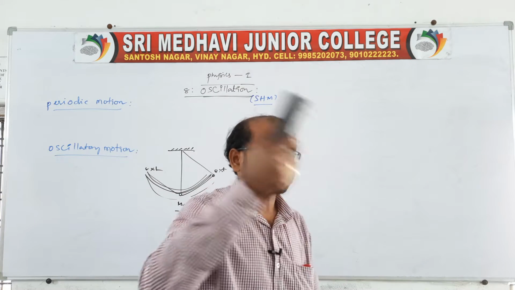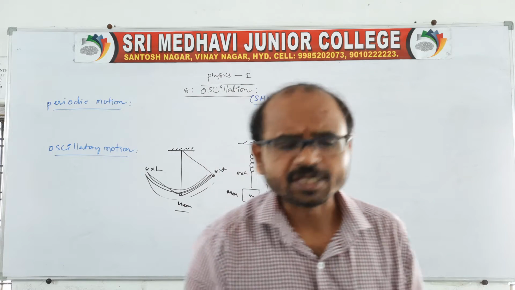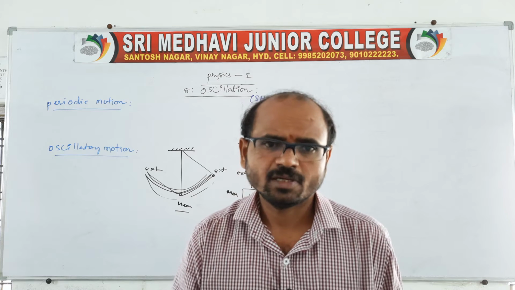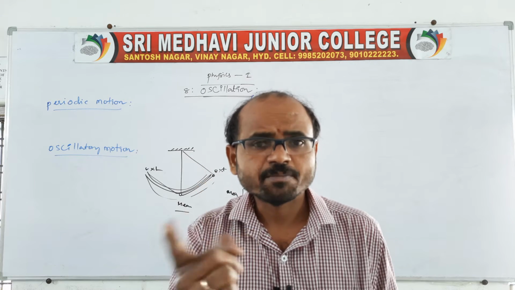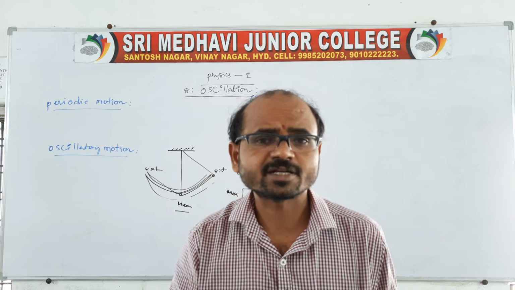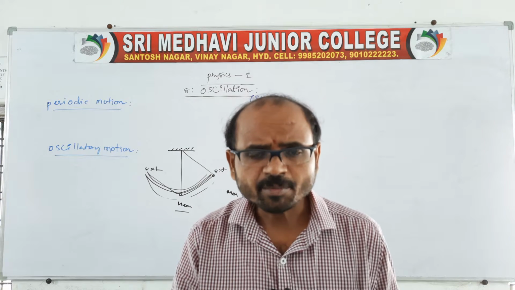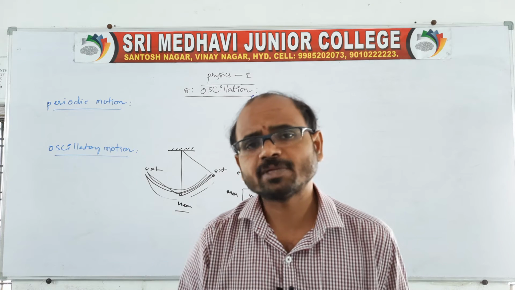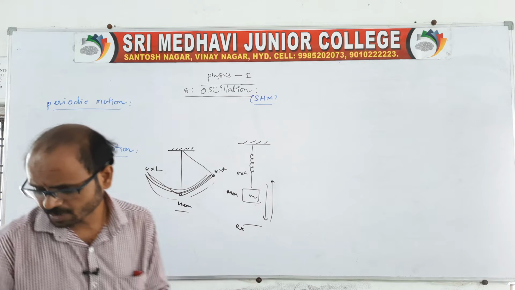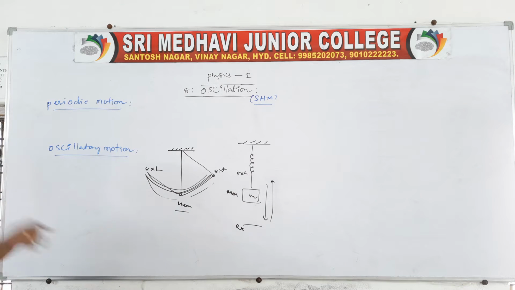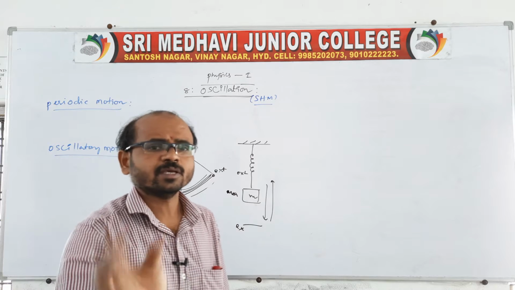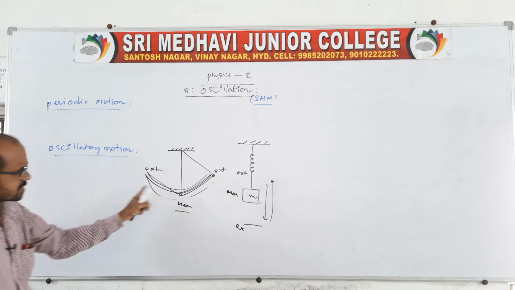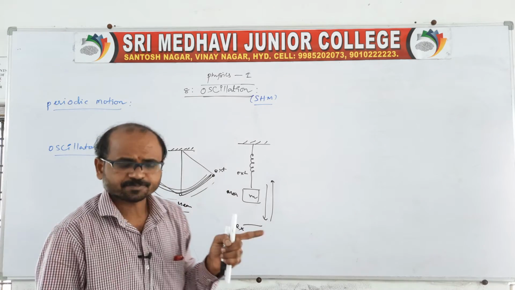If planets are revolving around the sun, that is periodic, but it's not oscillatory motion. Oscillatory means to and fro. Periodic means repeating itself at regular intervals of time. Here you remember, periodic may not be oscillatory, but all oscillatory is periodic. That's very important. So this is about periodic motion, and this is about oscillatory motion. These are the examples related to oscillatory motions.